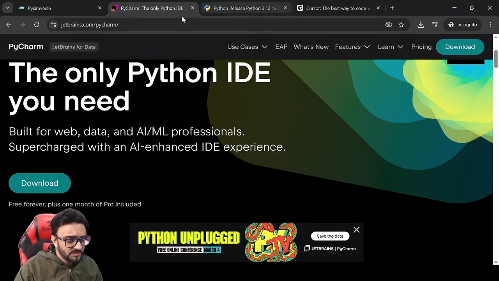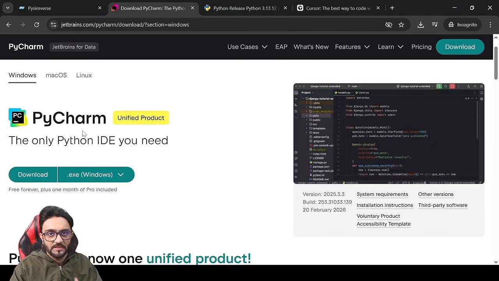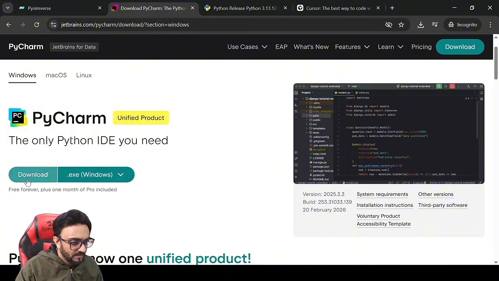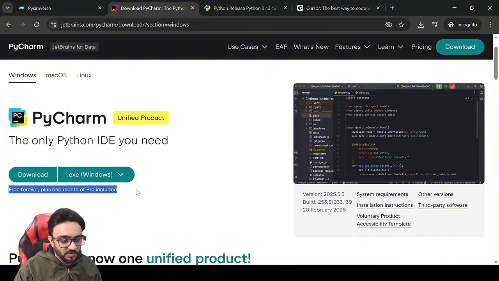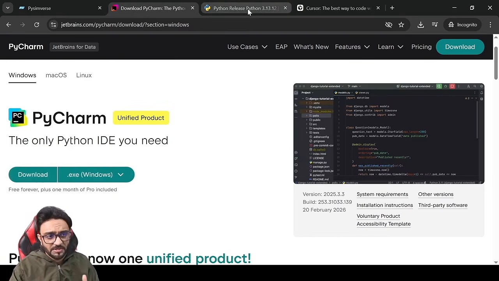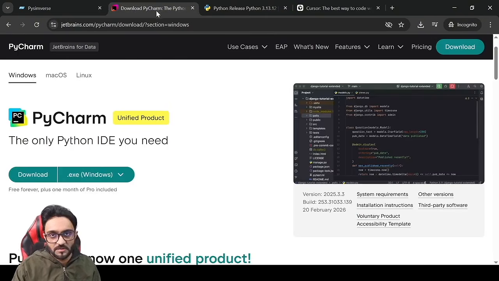So what we will do is go to PyCharm. Here you will click on download. Earlier we had the free version and the pro version separate, but now there's only one version: free forever plus 1 month of pro included. So you can simply download this and install. I would recommend installing Python first and then installing PyCharm so that PyCharm can detect your Python.